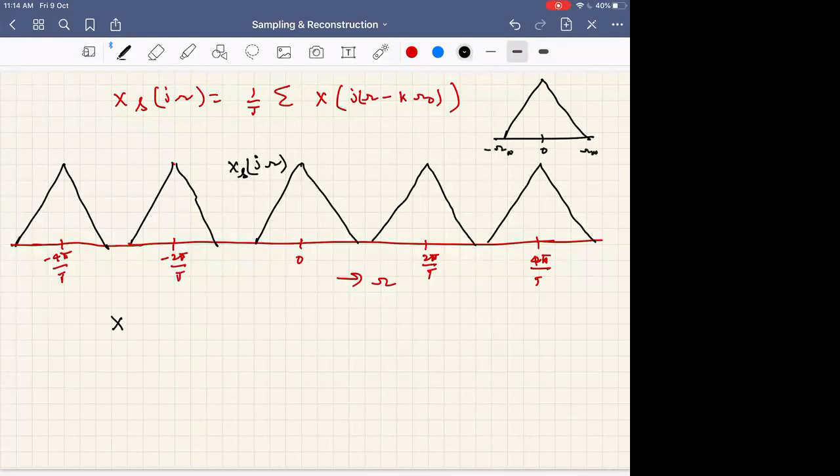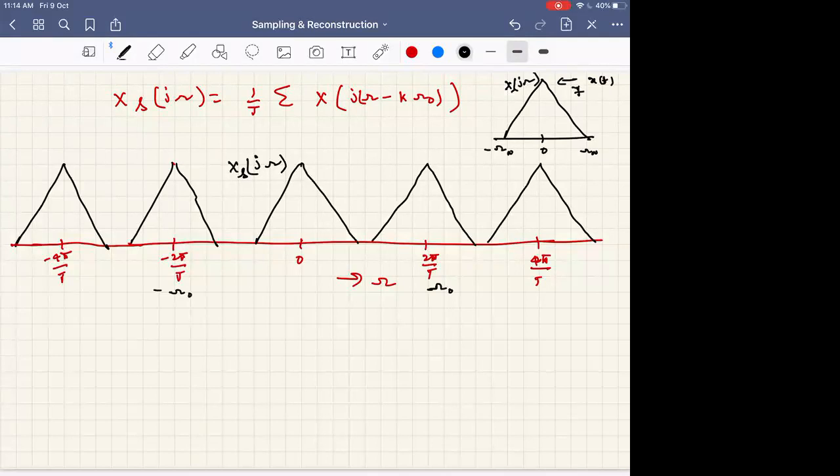For the time being we are calling omega n as omega naught. If we consider that the initial signal x of t has a band limited spectrum, this is X of j omega, that is the spectrum of x of t. Fourier transform of x of t is band limited.